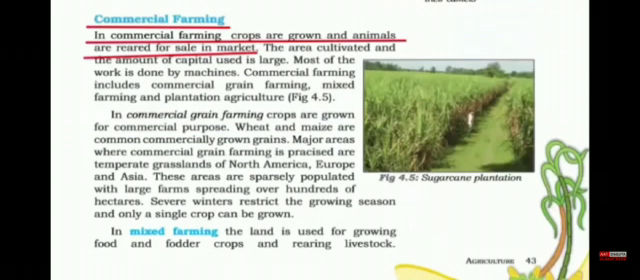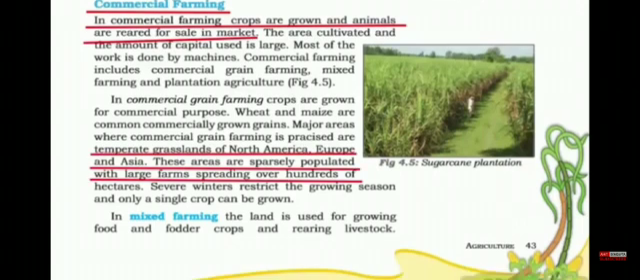Commercial farming. The meaning of commercial is trading, business, private enterprise. So in this type of farming, you grow crops and rear animals for sale in the market because you invest in terms of capital, machinery and human labor. Hence, the output needs to be sold in the market to earn profit.